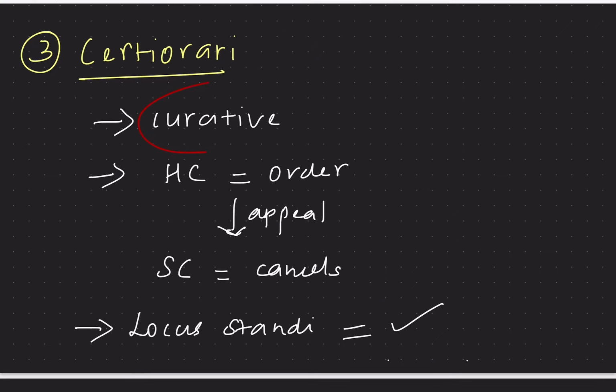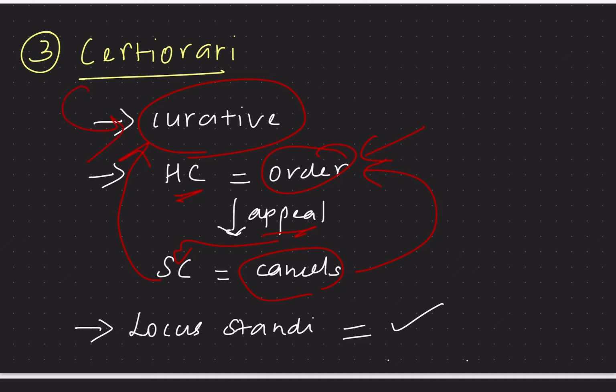Certiorari is curative. That is, take for example, the High Court has issued an order, and if this order is exceeding the jurisdiction of the High Court or if it is beyond the constitutional limits, then we can appeal to the Supreme Court, and the Supreme Court can cancel whatever order the High Court has issued. So it is a cure that the Supreme Court is giving for the judgment of the High Court, correct? Hence this certiorari is called curative.